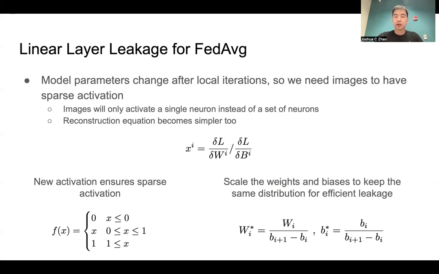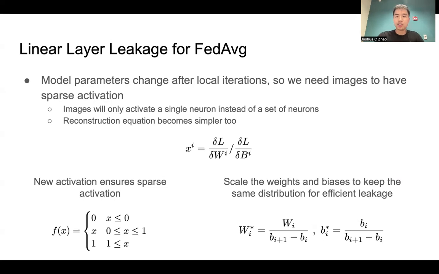Because model parameters are changing after local iterations, it is impossible to ensure that the weight and bias gradients will be the same. As a result, the way to fix this is through something called sparse activation. Images will only activate a single neuron instead of that set of neurons. The reconstruction equation will also become simpler, so that it's just a division instead of also including the subtraction inside.